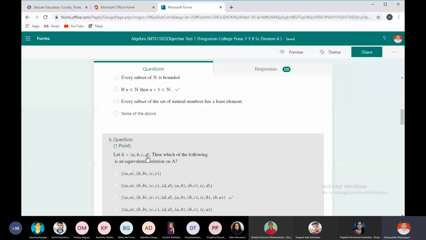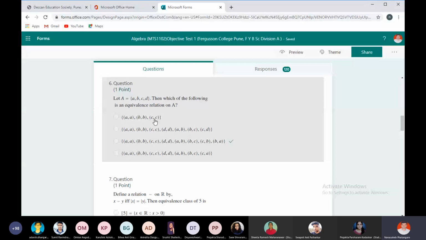If ABCD is a set, then which of the following is an equivalence relation? The first one is not an equivalence relation. Why? Because it is not reflexive. It is not related with D, so it's not reflexive.